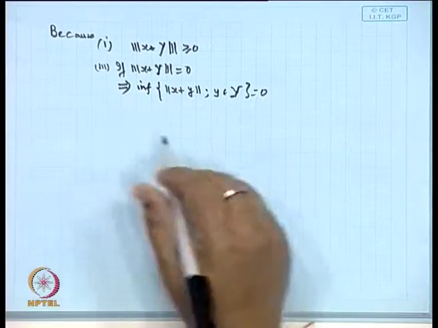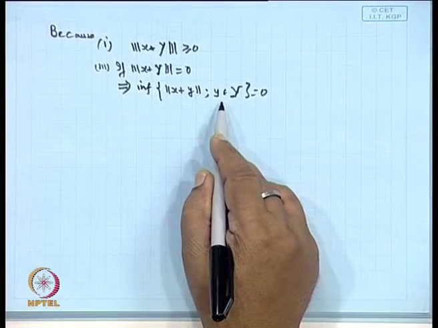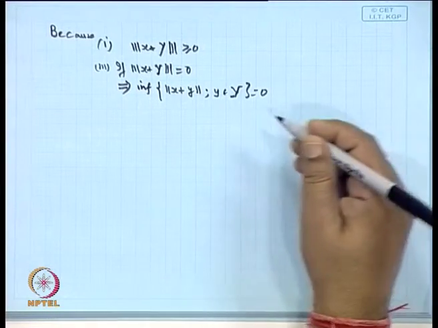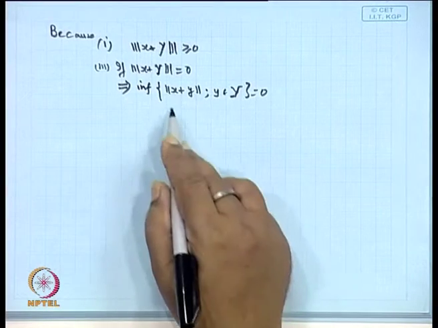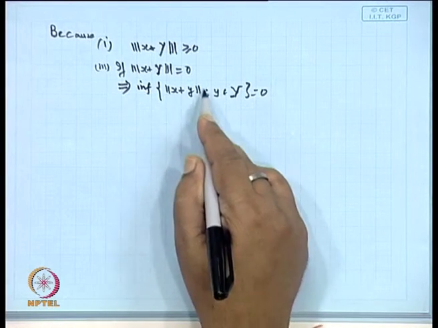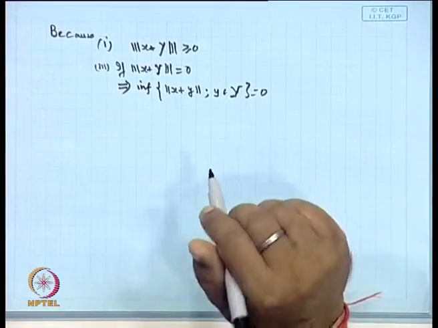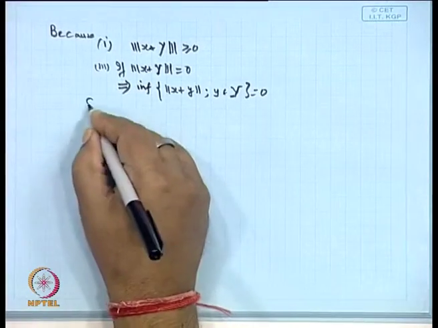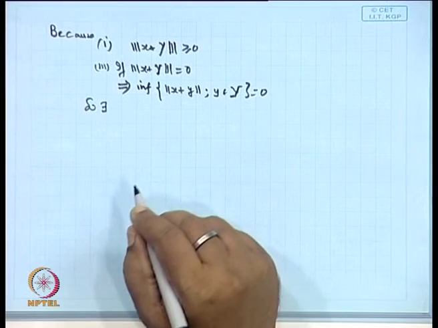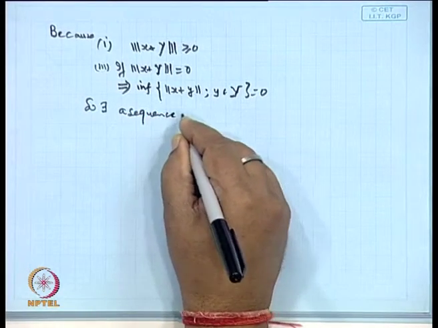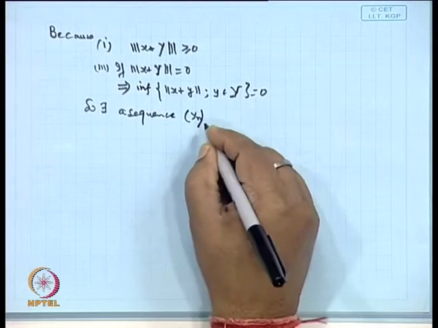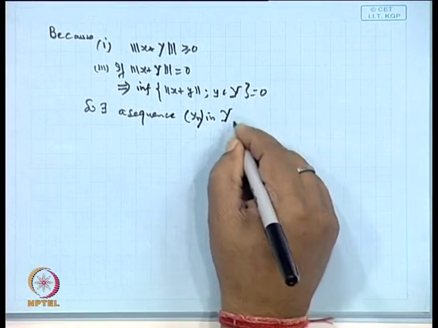The infimum is taken over these, it means there must be a sequence of points in Y, y_n, which combined with x has norm value tending to 0, then only the infimum is 0. So, there exists a sequence y_n in Y such that